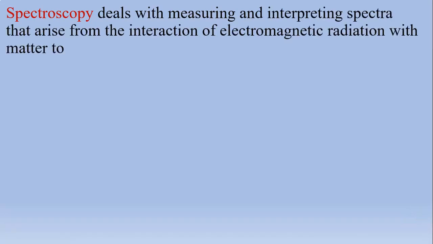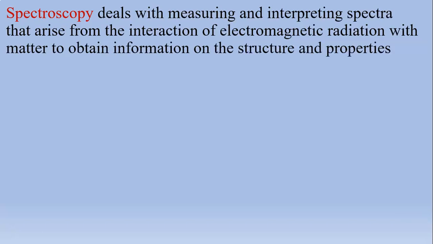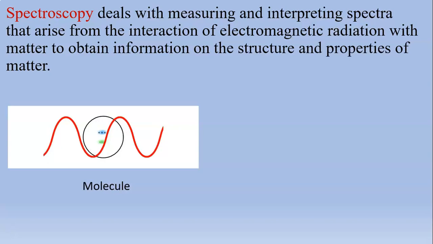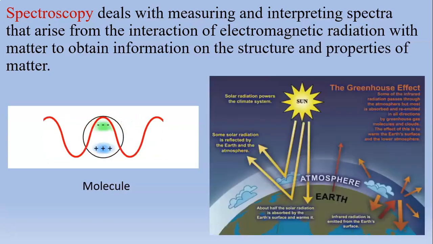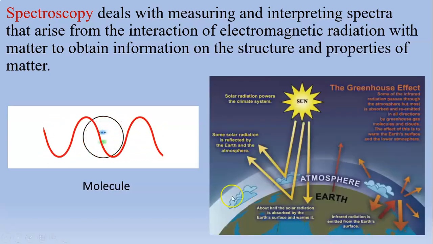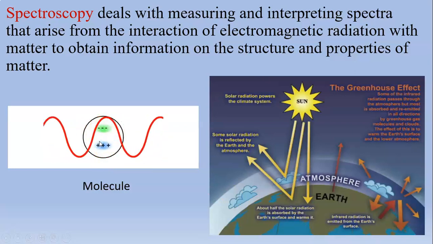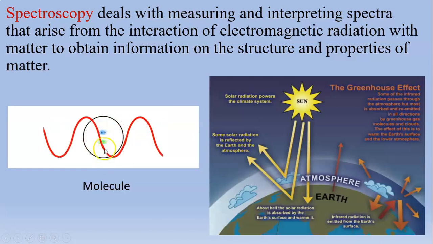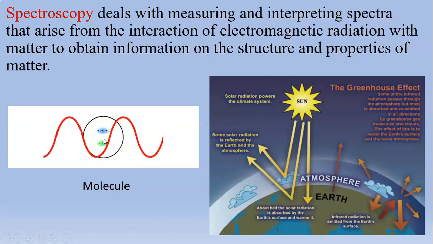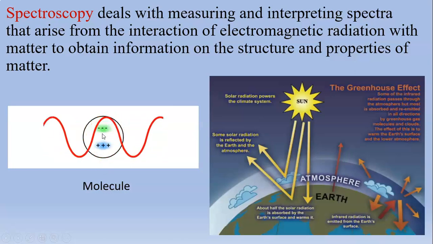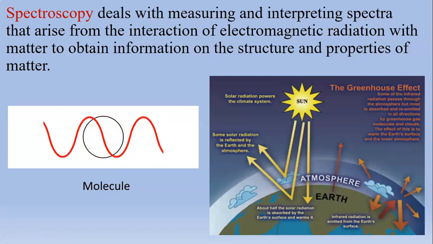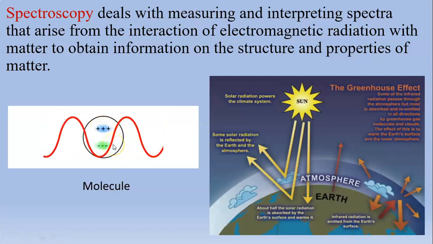Spectroscopy deals with measuring and interpreting spectra that arise from the interaction of electromagnetic radiation with matter to obtain information on the structure and properties of matter. Here a molecule is subjected to the periodically varying electric field of the incident radiation. This induces a dipole in the molecule, and this dipole oscillates at the same frequency as the incident radiation. This gives rise to a phenomenon called scattering.